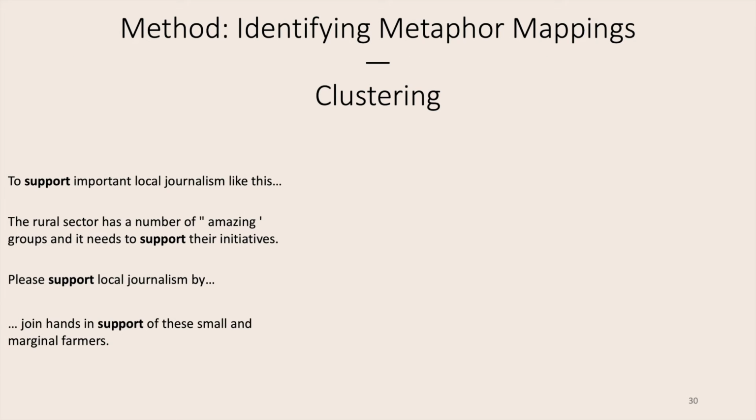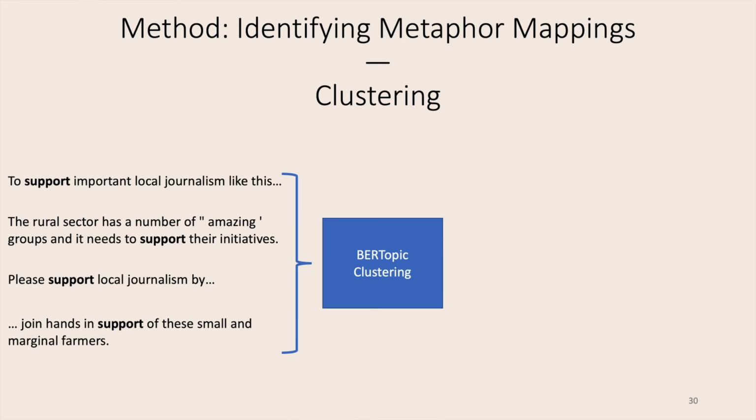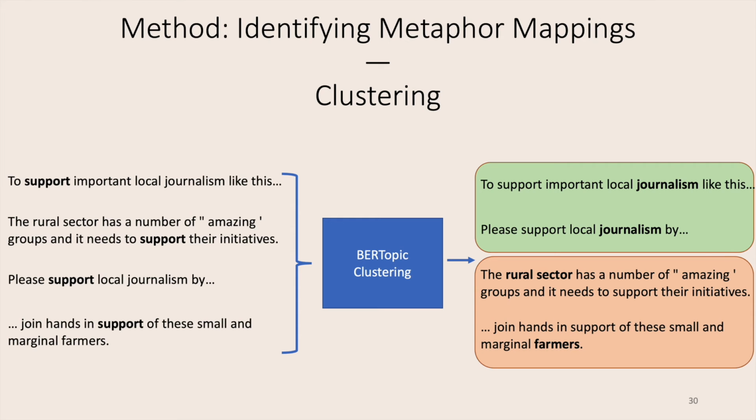Now to the step of the method in which we identify metaphor mappings, and a first way in which we do so is by doing a clustering. So given some sentences, as here on the left, all related to the seed word support, we feed them through our clustering method, which is called BERTopic, which is a density-based hierarchical clustering. This then results in multiple clusters being generated, and we hope that they are grouped by the topic as here. So for instance, we have one cluster concerned with the topic of journalism, with sentences such as "please support local journalism," and we have another cluster more concerned with farming in the rural sector on the bottom.